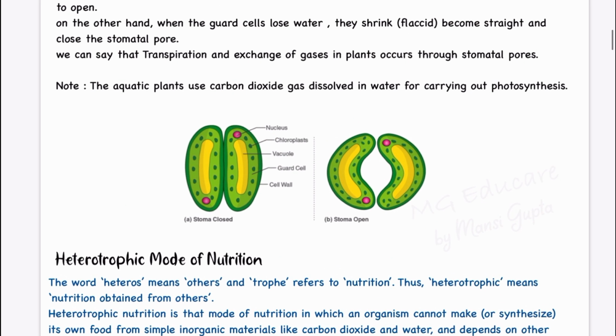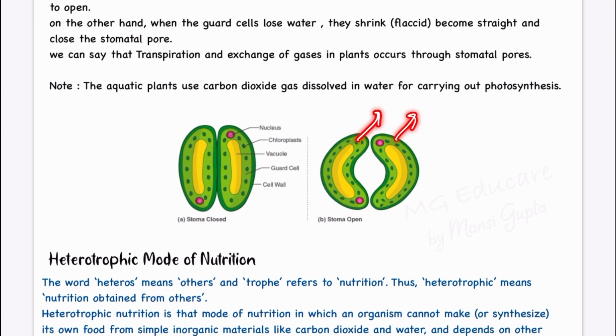On the other hand, when the excess amount of water is taken out, right? So what will happen? The guard cells will become flaccid and they will become flat. So my stomatal pore will shrink. Okay. They shrink, become flaccid, become straight and close the stomatal pore. We can say that transpiration and exchange of gases in plants occur through stomatal pores.